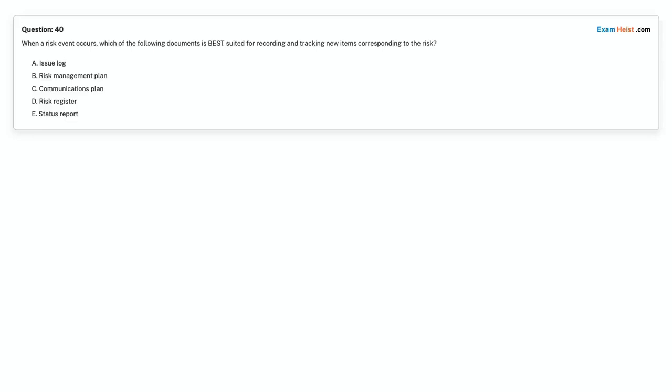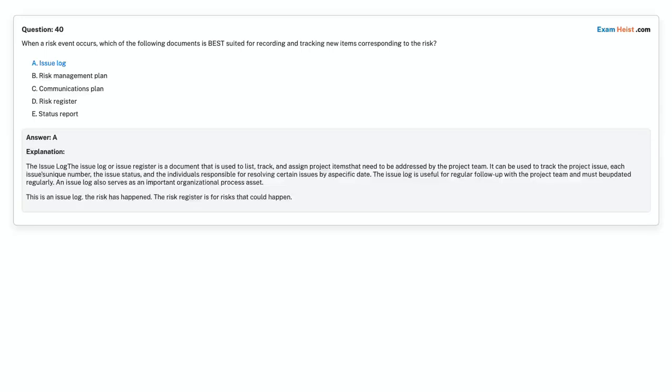Question 40. When a risk event occurs, which of the following documents is best suited for recording and tracking new items corresponding to the risk? Option A. Issue log. Option B. Risk management plan. Option C. Communications plan. Option D. Risk register. Option E. Status report. Choose the correct answer. Correct answer is Option A. Issue log.